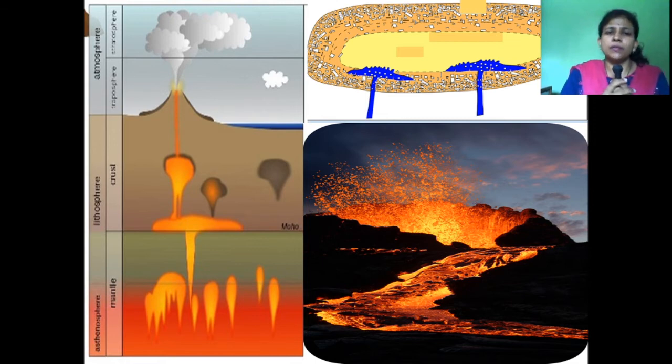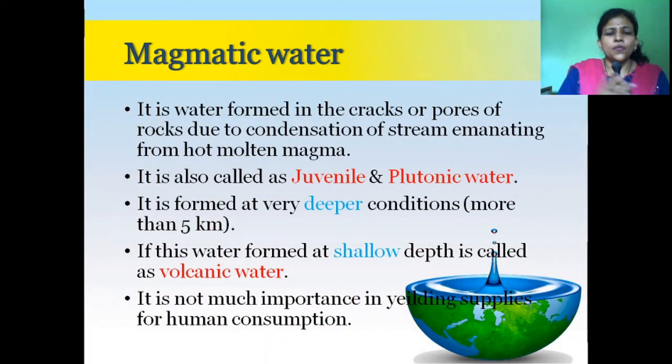Juvenile means young. This water is formed at a young stage or first stage. It is formed at very deep conditions. When this water forms at shallow depth, it is called volcanic water. And this water is also not much important for human consumption.